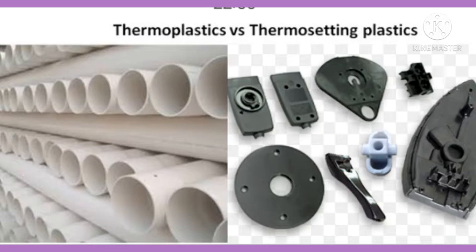Thermosetting plastic is the plastic in which a specific shape is given with the help of a mold, and this shape cannot be changed again on heating. Example, electric switches, coverings over the handles of cookers, etc. Thermoplastic substances can be recycled and reused. Thermosetting plastic cannot be reused again.